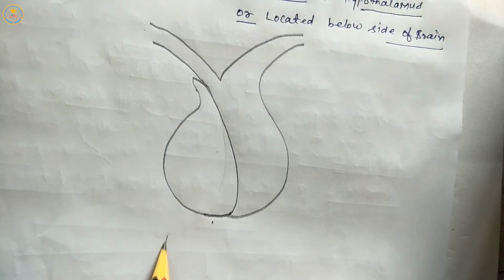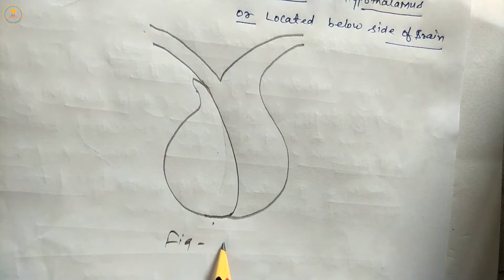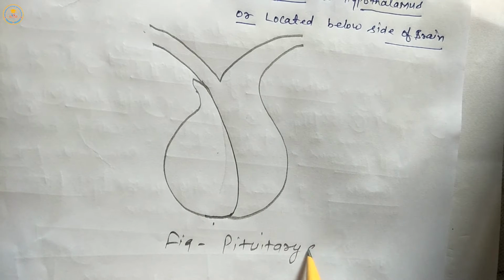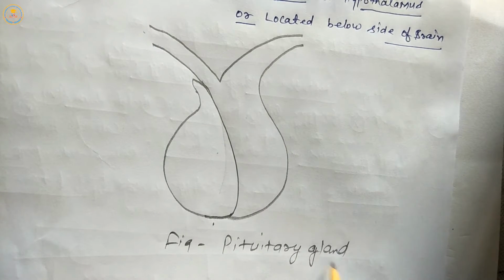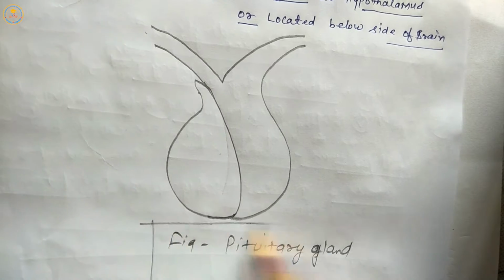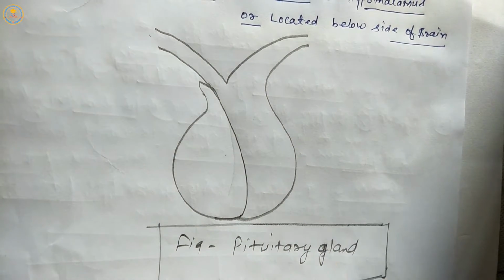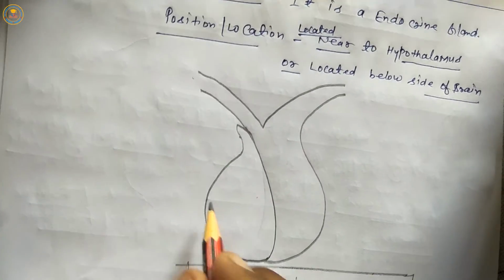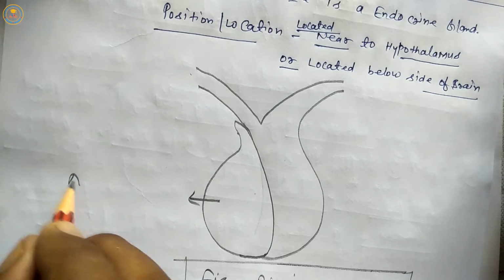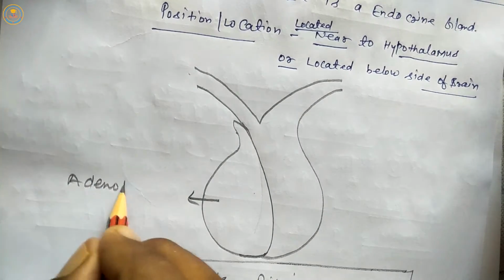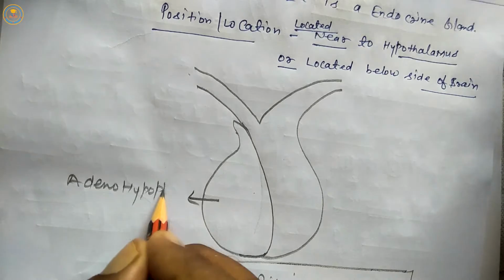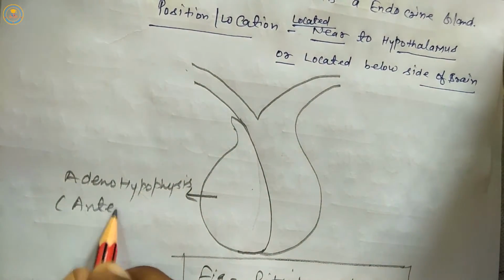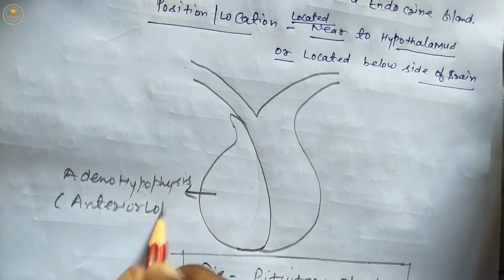This part is the adenohypophysis or anterior lobe.